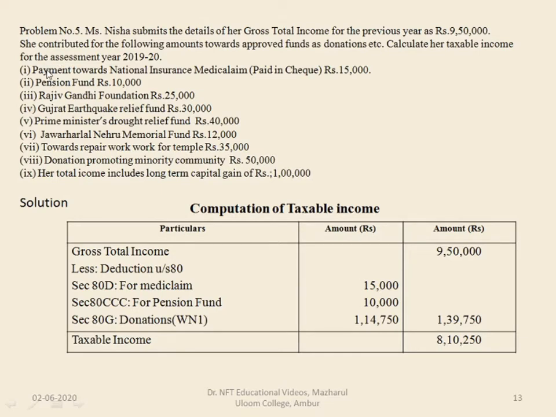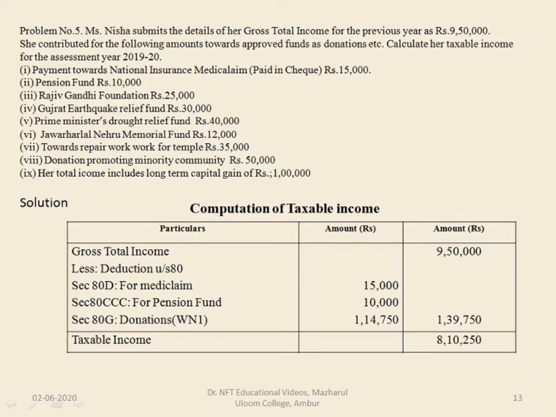Payment towards national insurance mediclaim paid by check, rupees 15,000. Pension fund, rupees 10,000. Rajiv Gandhi Foundation, rupees 25,000. Gujarat Earthquake Relief Fund, rupees 30,000. Prime Minister's Drought Relief Fund, rupees 40,000. Jawaharlal Nehru Memorial Fund, 12,000. Towards repair work for temple, rupees 35,000. Donation promoting minority community, 50,000, and total income includes long-term capital gain of rupees 1 lakh.